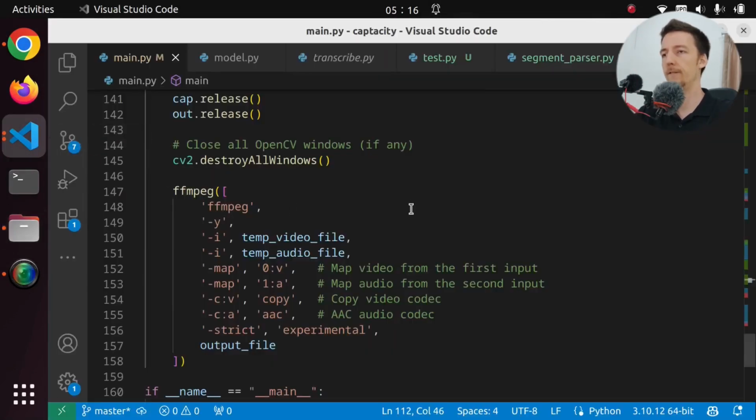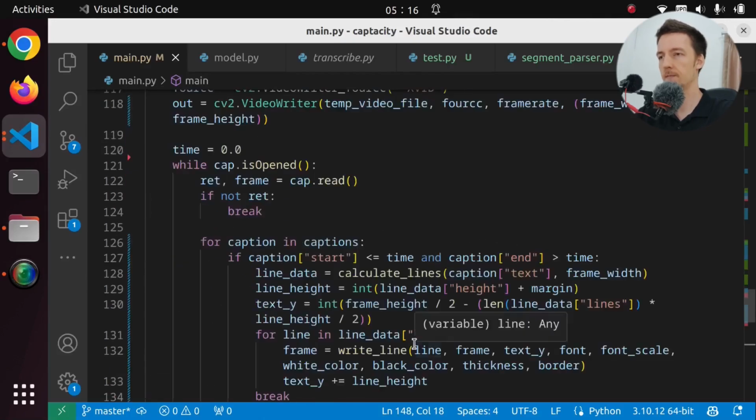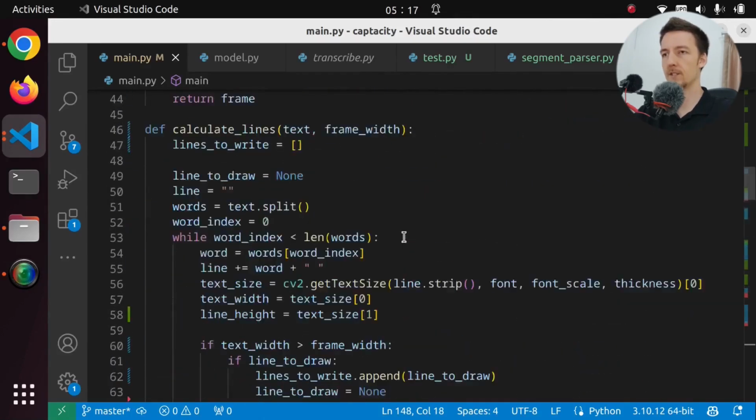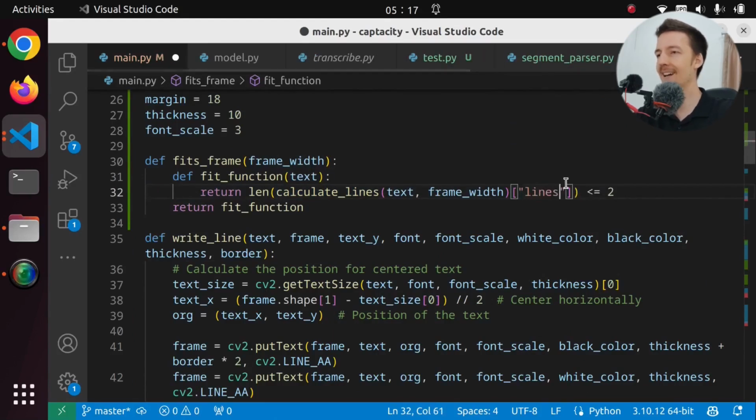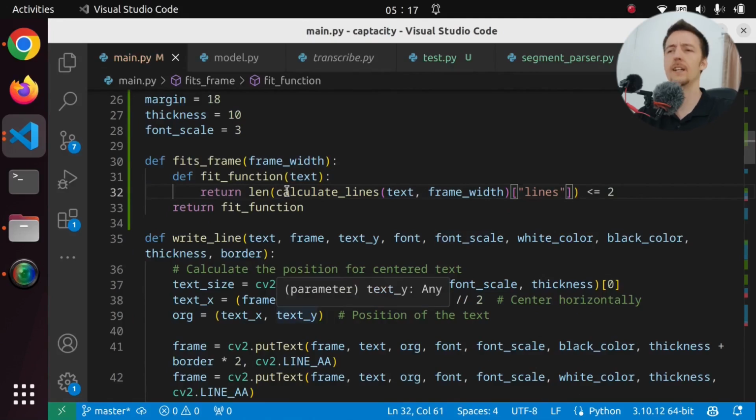But why did it fit so much text in there? I think I forgot to change up here where I get the length. I get the length of the dictionary. So I have to get the length of the lines in the dictionary. Interesting. What is the length of a dictionary? Is it how many items are in there?